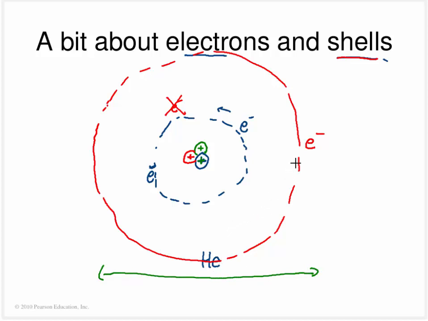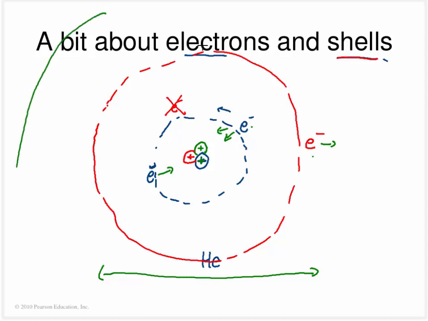So right here, when we pop out to the next orbit, we're talking about a much bigger sized atom. And one thing that keeps the world going around is that opposite charges attract and like charges repel. So what pulls these electrons around their orbit is the fact that they're attracted to that positive charge. But if you take a look at this guy right here, well, this guy is negative and this guy is negative. So these guys are repelled from each other.